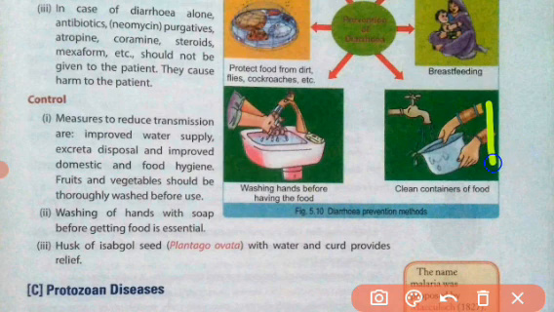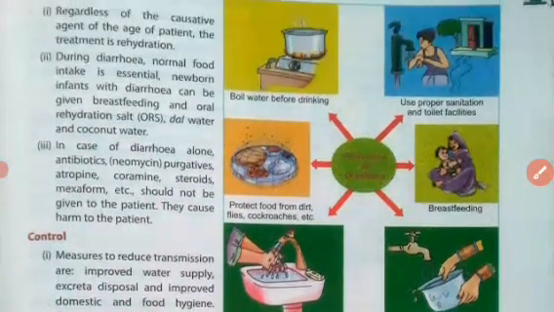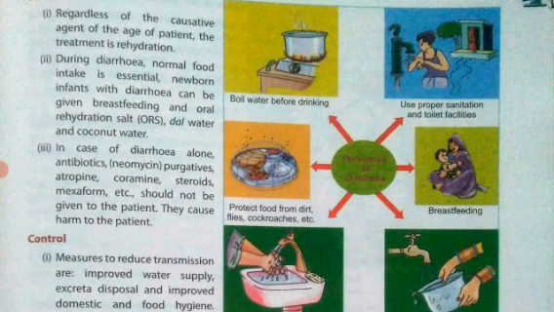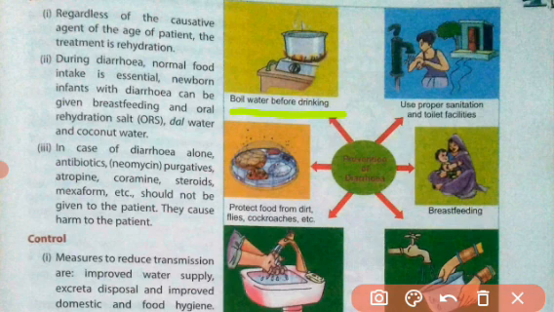So these are the methods to control diarrhea. Like here in this diagram you can see, boil water before drinking. By boiling, germs will be killed, so the water will be safe to drink. Proper sanitation is important. After using the toilet, we must wash our hands. Sanitation means cleanliness. Protect food from dirt, flies and cockroaches. Our food items must be covered. We should not take open food items.